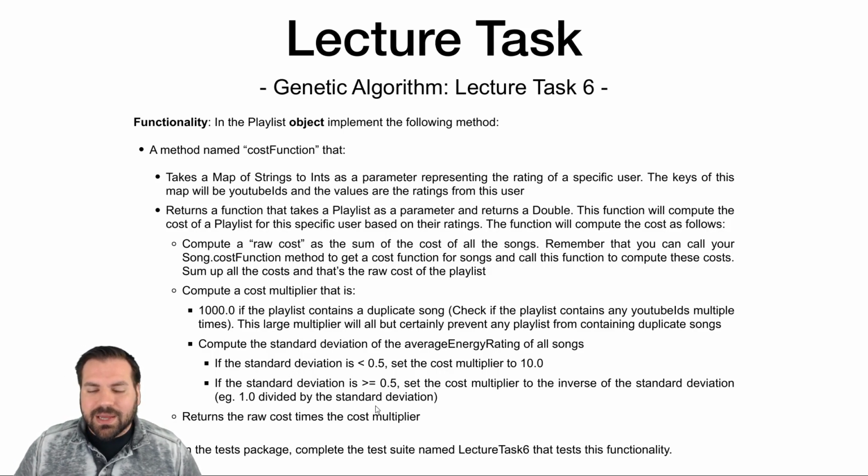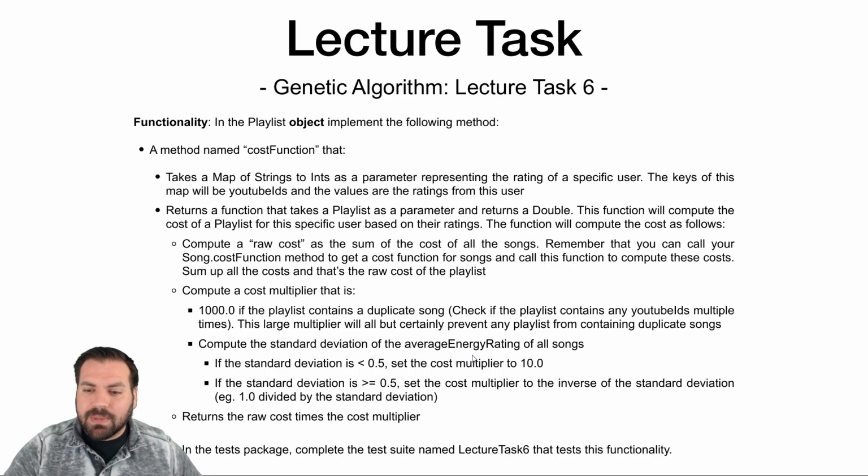But I do recommend that if you are done with the assignment, you play around with different cost functions and generate playlists based on whatever criteria you decide. Say I'm rewarding a lot of variance in the energy between songs.